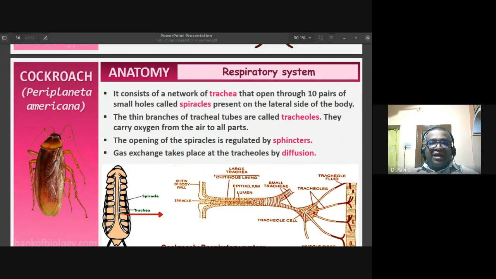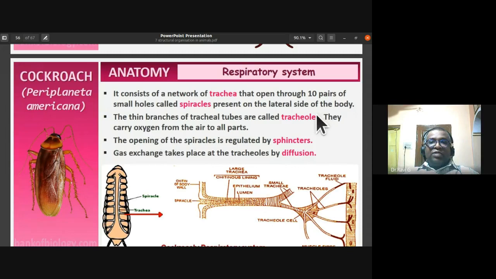Next we will be studying the respiratory system of the cockroach. The respiratory system consists of a network of trachea that open through 10 pairs of small holes.